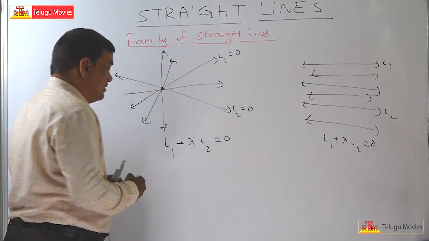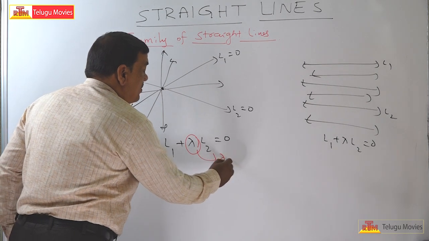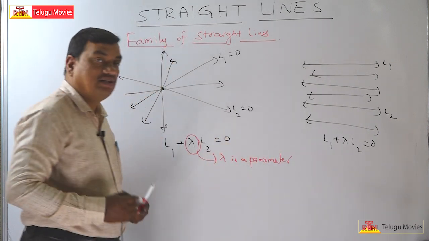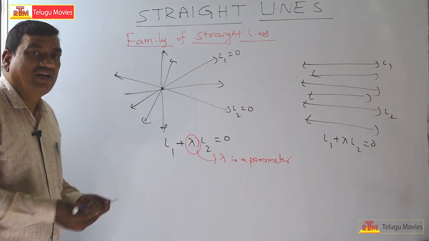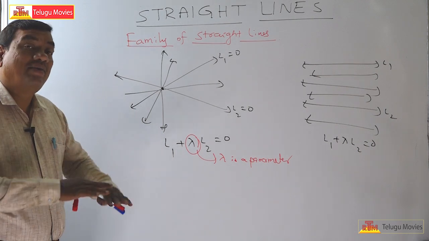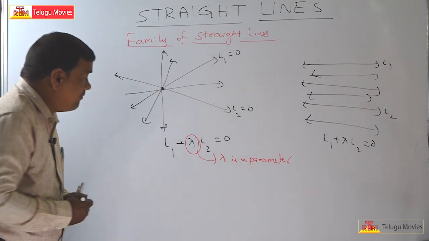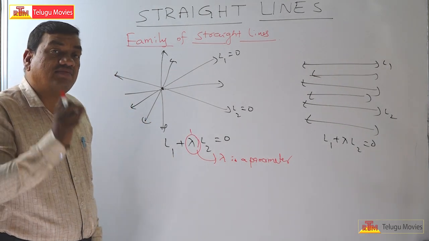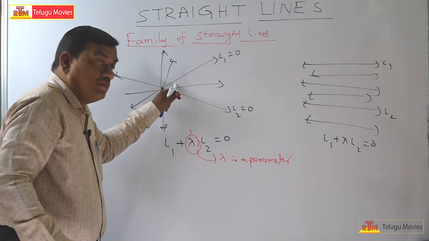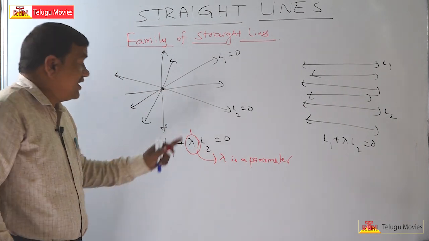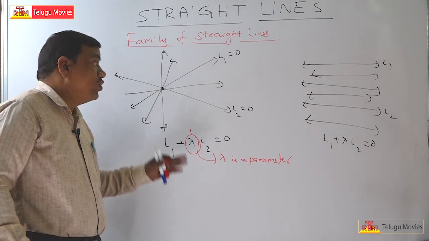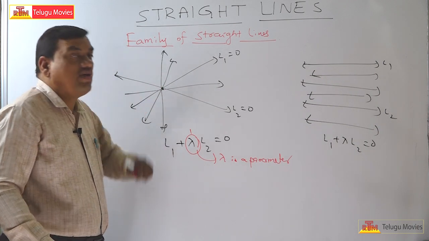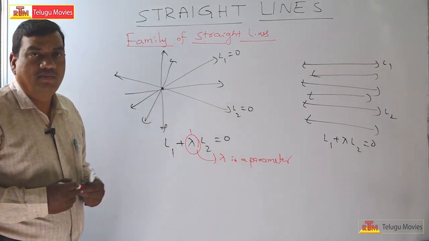Now the question arises, what is this lambda? Lambda is a parameter. That means it is just like a variable, so you can take lambda as any value. For example, if you take lambda is equal to 1 and simplify, you will get an equation of a line belonging to this family. If you take lambda is equal to 2, you will get an equation of another line belonging to this family. I will show you one practically.